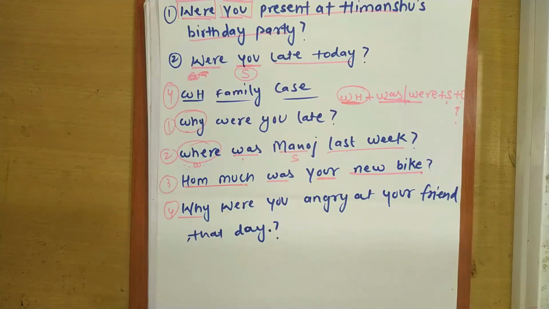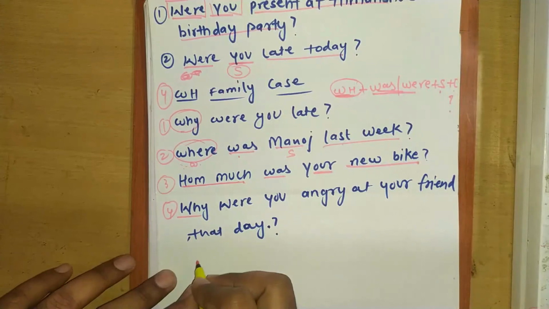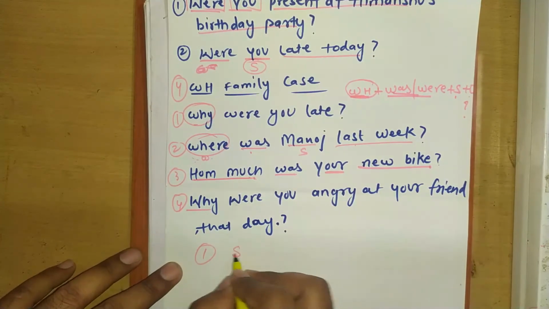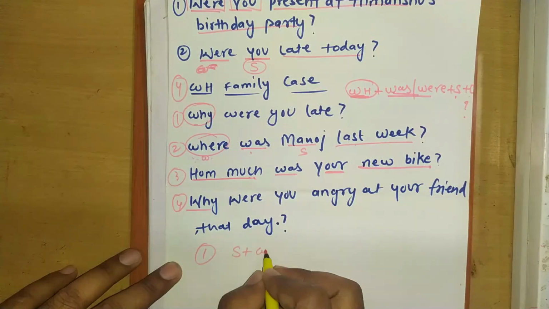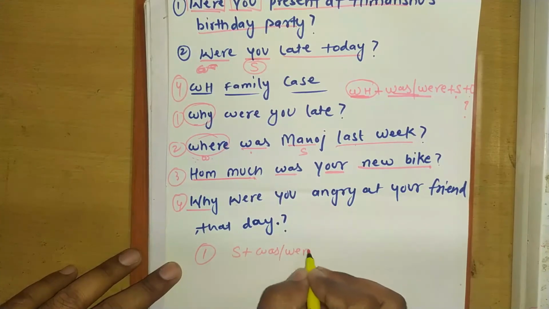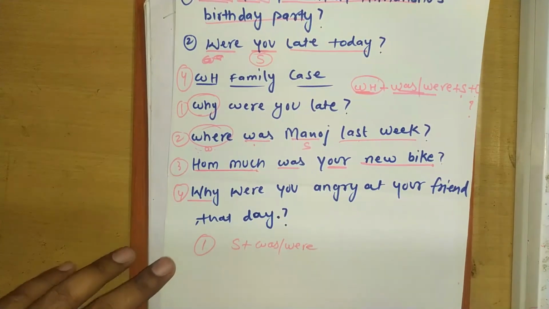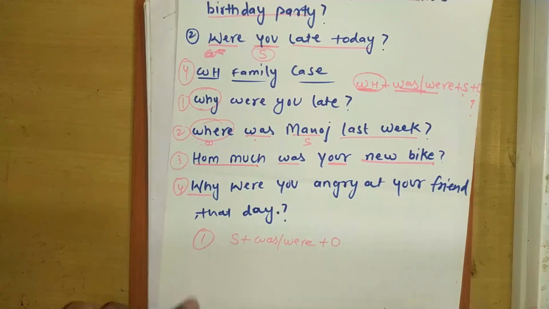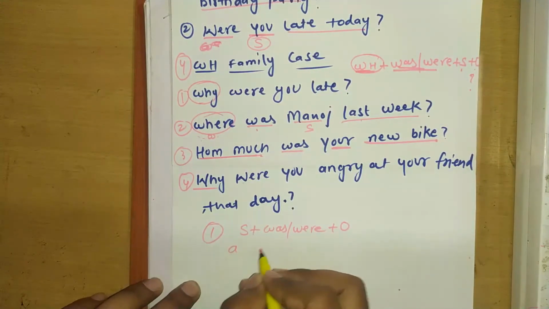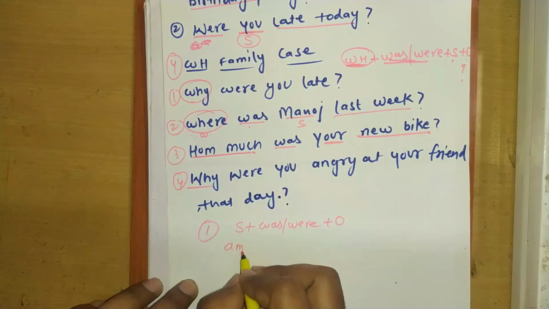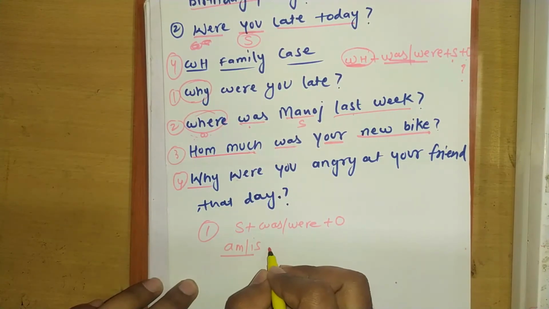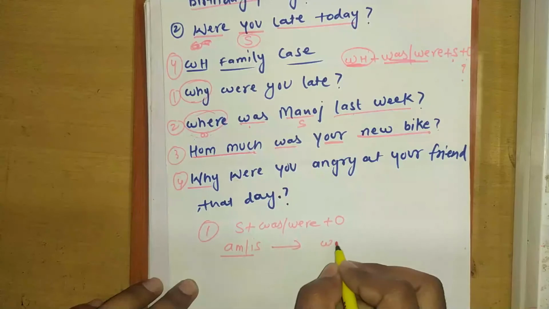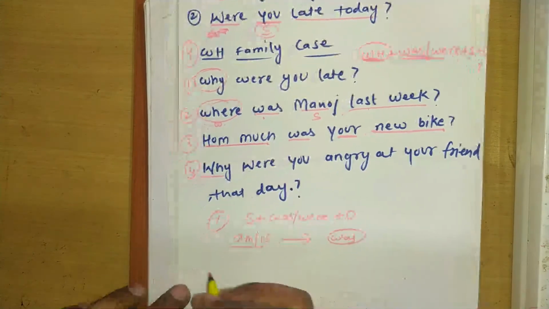So I hope you have got all the things. Let me remind you what we have learnt. First rule was subject plus was, were plus object, when I was using am and is in present, and it was converting into was.